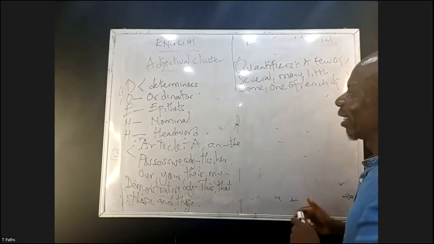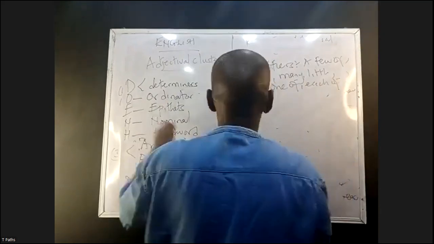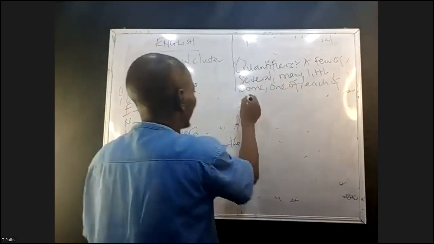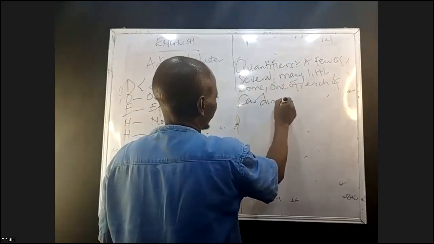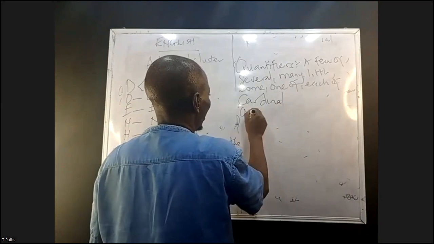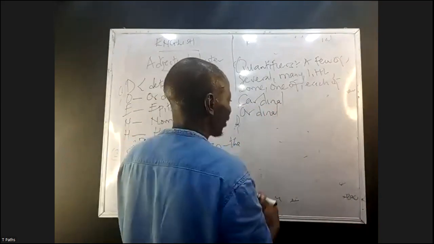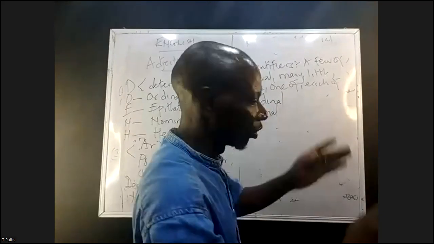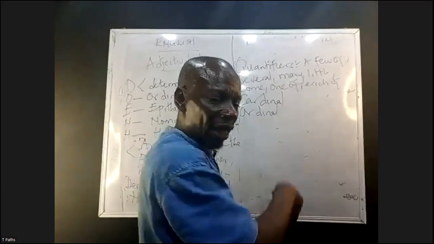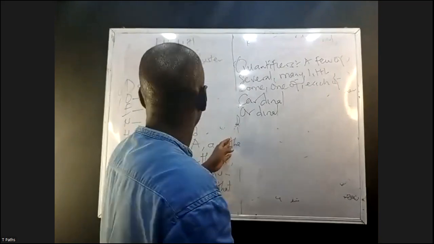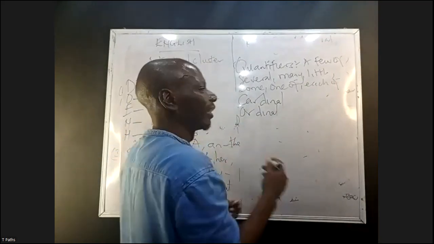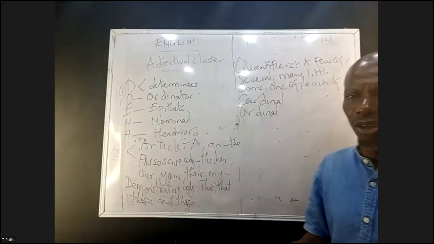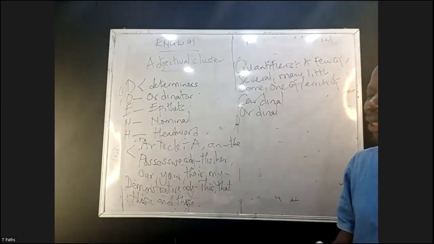Then after determiner, we have what is called ordinator. What is ordinator? Ordinators are simply numbers. We have cardinal and ordinal numbers. They are simply numbers: 1, 2, 3, 4, second, third. They come second under the arrangement of adjectives. We have what? Epithet. These are descriptive adjectives, used to show the quality of an object. Under that, descriptive is divided into two parts.